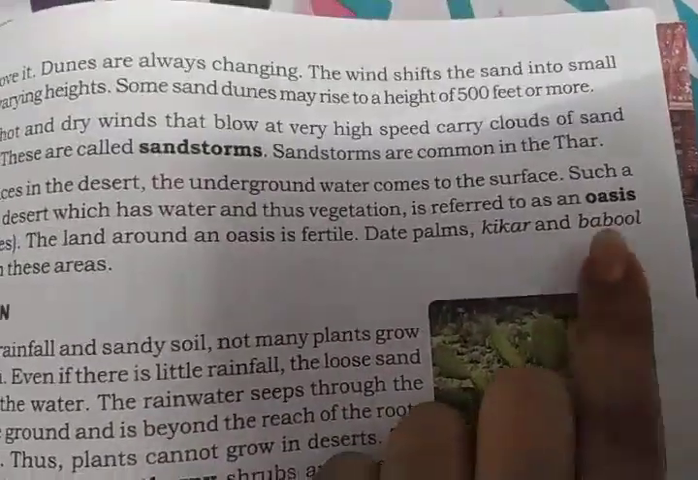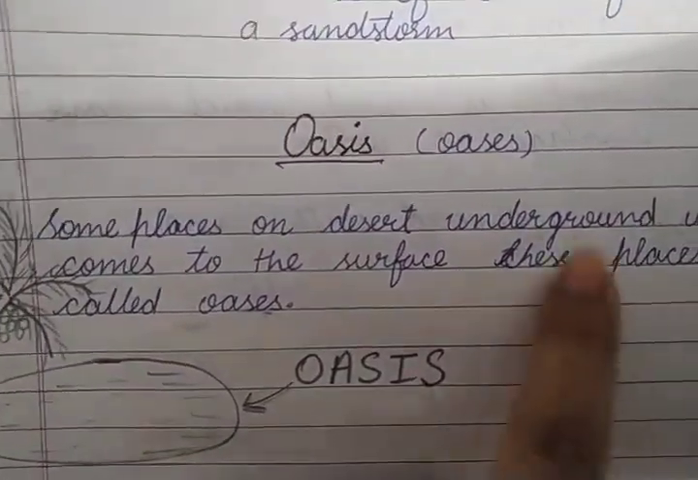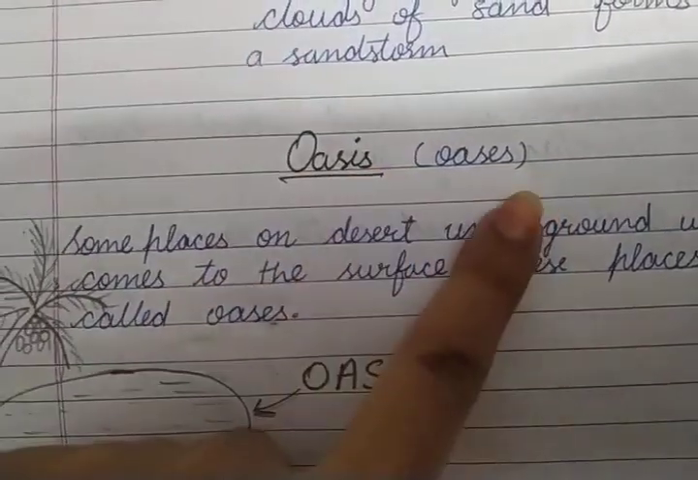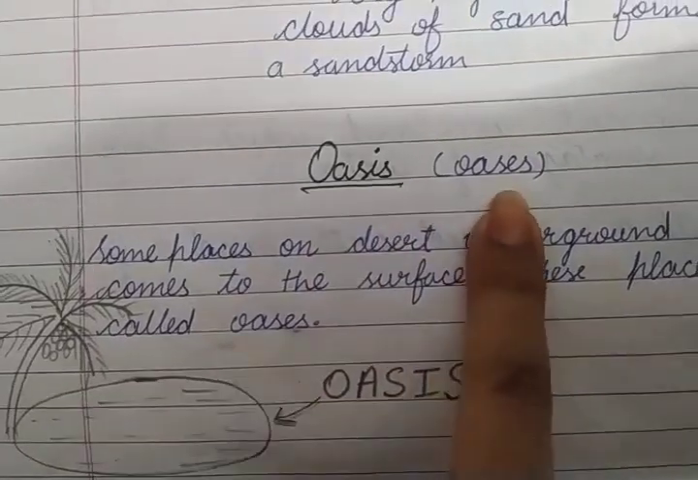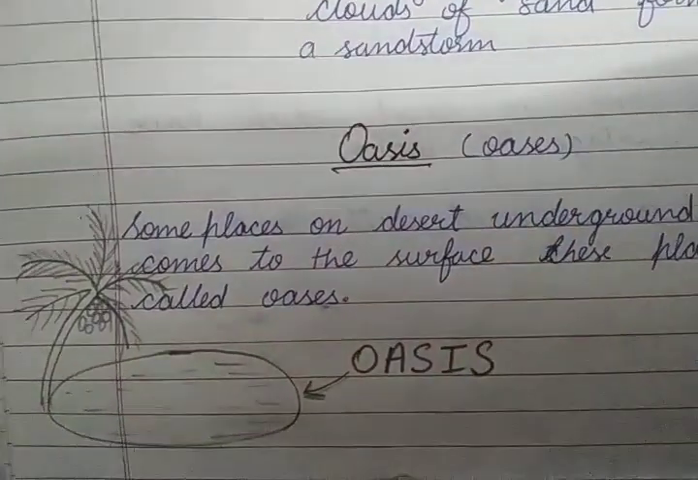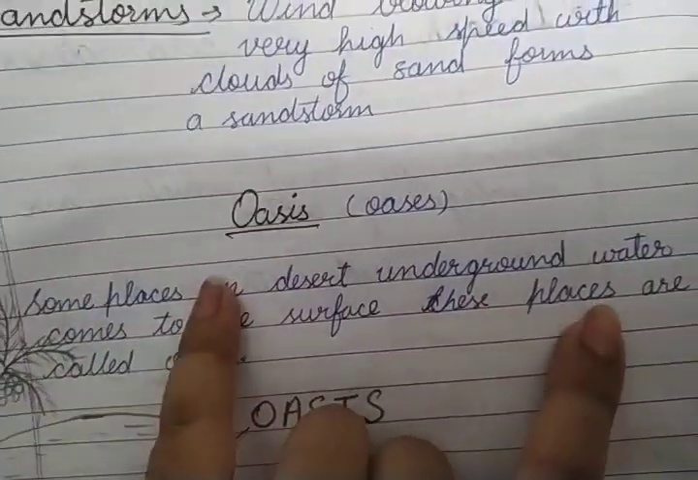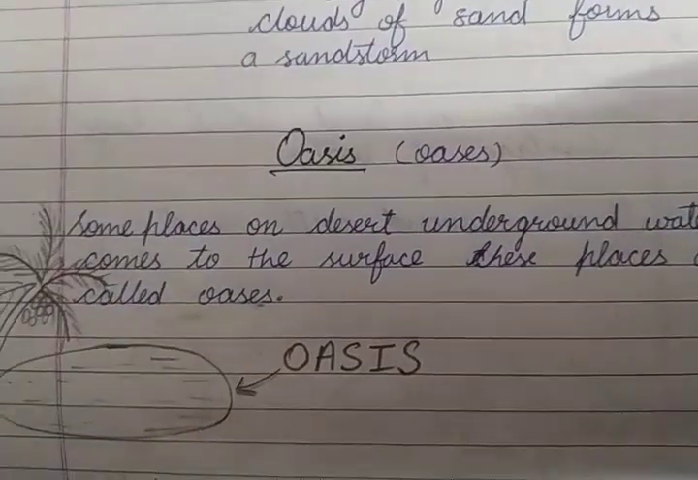What is oasis? So have a look here. Oasis or oases, which is the plural form. Singular and plural, you know, one and many. This one is singular, this is many. So this is oasis and these are oases. Some places in the desert, underground water comes to the surface. These places are called oases.